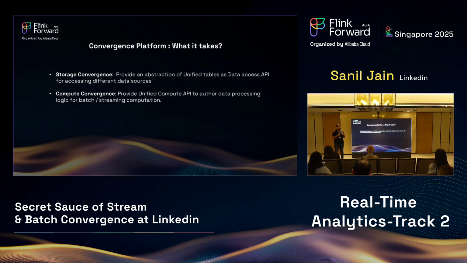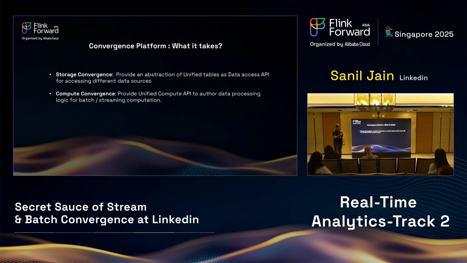Basically, you need to solve two problems. Problem number one is you need to provide an abstraction of unified tables where a user can just say, hey, help me access this table, and the user doesn't need to worry about where the data is stored. If the access is a range scan over a time range, the table comes from HDFS. And if it is coming from, say, real time, then it comes from Kafka.